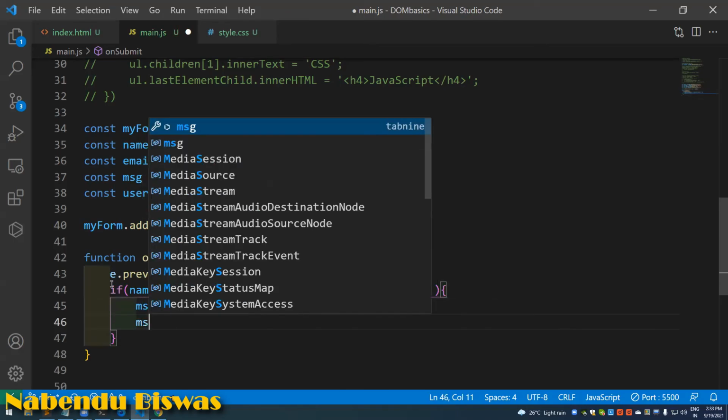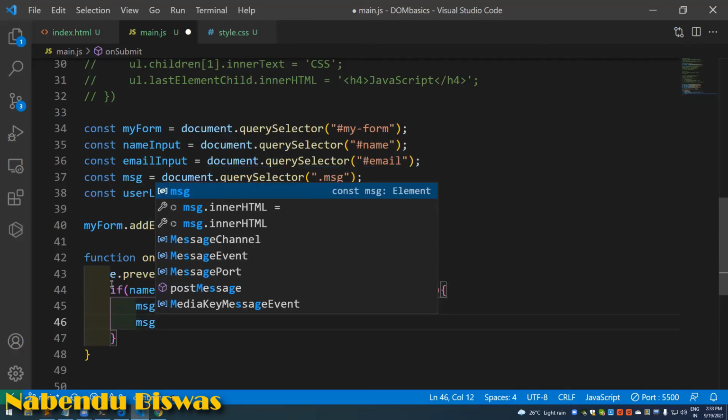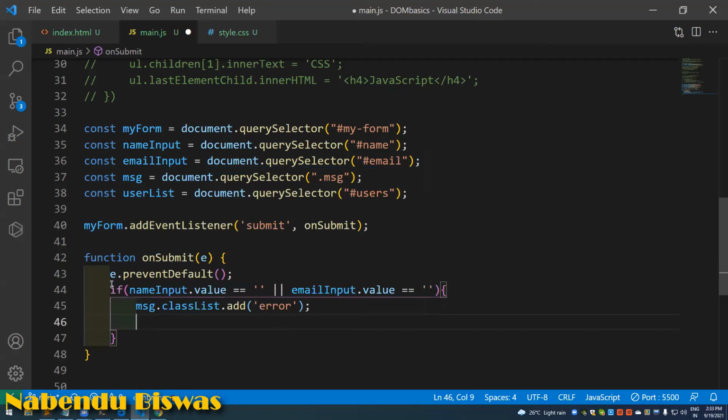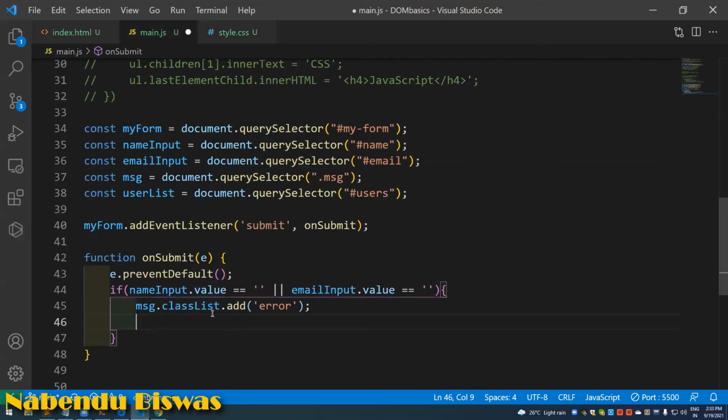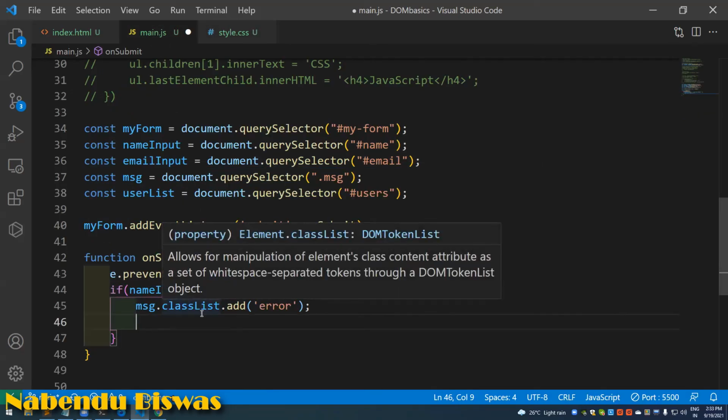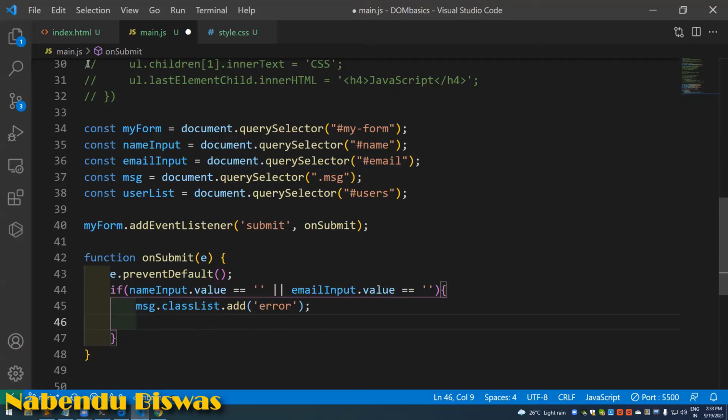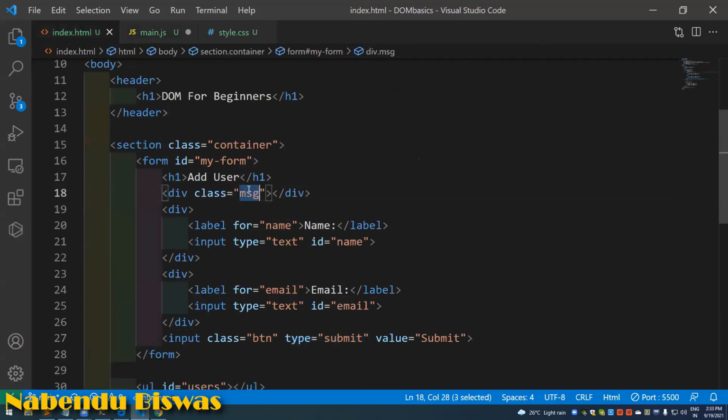So what we are doing here, msg is the class list dot add error. There is an error class in the css file. This class list command lists all the classes. So this msg class is there.